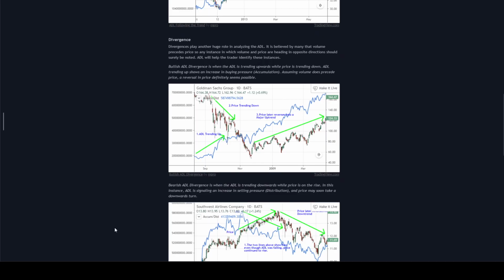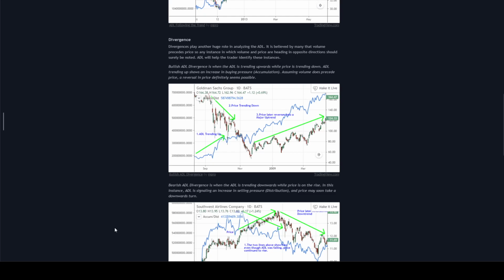Divergence. Divergence plays another huge role in analyzing the ADL. It is believed by many that volume precedes price, so any instance in which volume and price are heading in opposite directions should surely be noted. ADL will help the trader identify these instances.